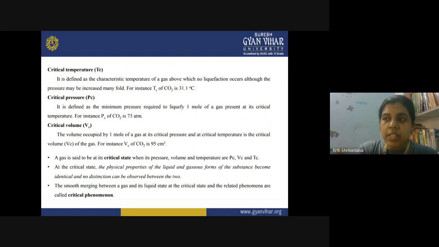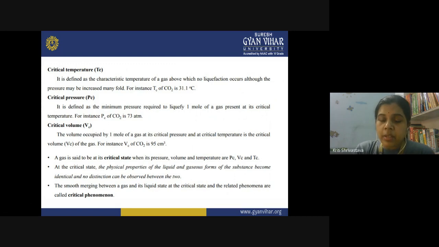It is not that if you lower the temperature of a gas, it will become liquid. You cannot do that with the help of temperature alone. Again, if you put high pressure on a gas at a high temperature, it is not possible to liquefy it simply by continuously increasing the pressure. So you have to go for a combination of these two factors, low temperature and high pressure.